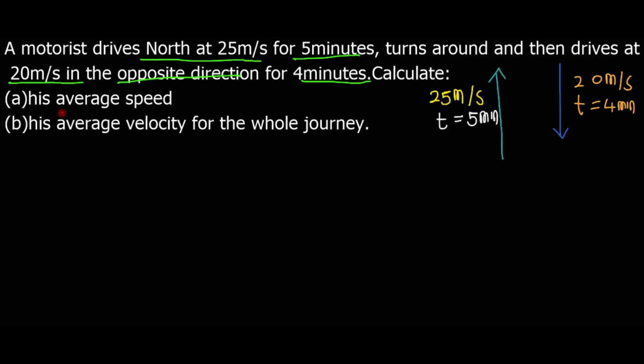So question e re calculate the average speed. Re tseba gore average speed is equals to total distance traveled divided by the time taken. E rela gore re tlo tshwanela gore re kreye this distance ya ga ya godimo, let's say ke distance 1, and then re kreye this distance ya ga ya fase, let's say ke distance 2.